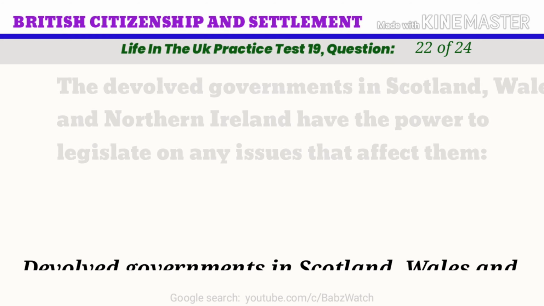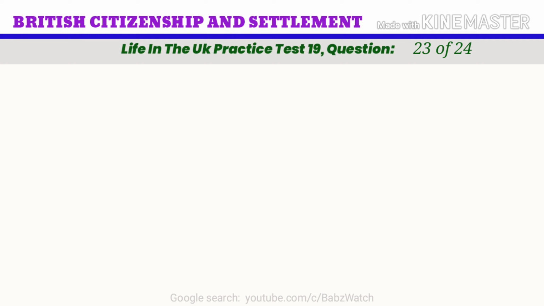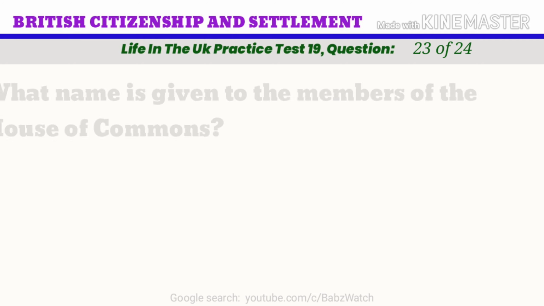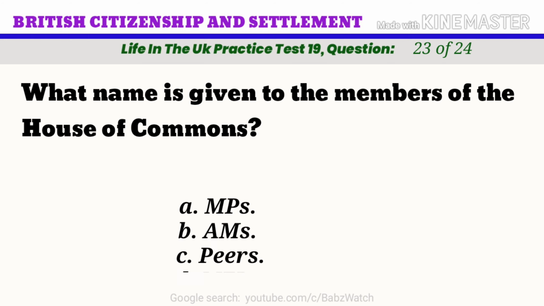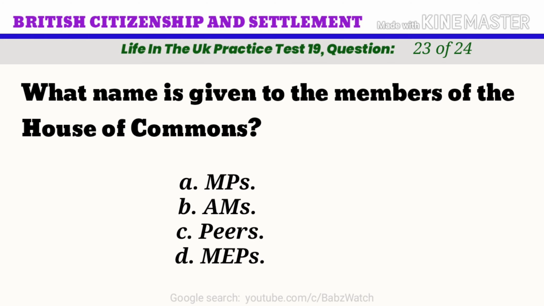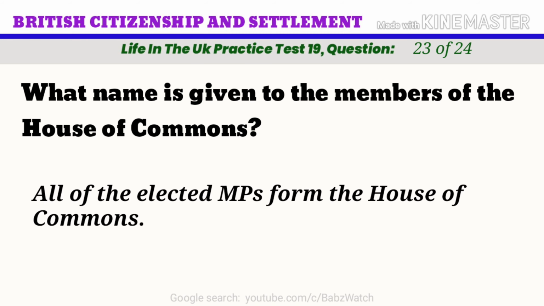Life in the UK practice test. Question 23 of 24. What name is given to the members of the House of Commons? A. MPs, B. AMs, C. Peers, D. MEPs. The correct answer is A. MPs. All of the elected MPs form the House of Commons.